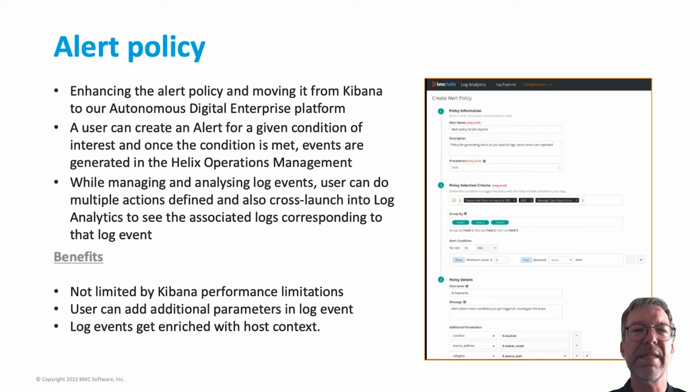We are enhancing the alert policy and moving it from Kibana to our autonomous digital enterprise platform. A user can create an alert for a given condition of interest, and once the condition is met, events are generated in the Helix Operations Management. While managing and analyzing log events, users can do multiple actions defined, including notifying the end user. They can also cross-launch into log analytics to see the associated logs corresponding to that log event.